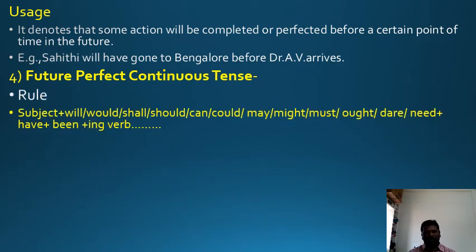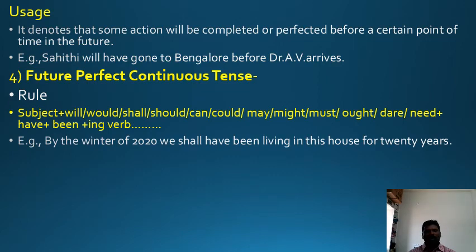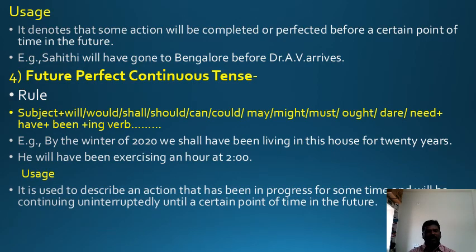Subject, please see the rule. Modal auxiliary plus have plus been plus the ing form of a verb. By the winter of 2020, we shall have been living in this house for 20 years. See the example: we will have been exercising for an hour at 2 o'clock. Usage: when we use this tense, it is used to describe an action that has been in progress for some time and will be continuing uninterruptedly until a certain point of time in the future.